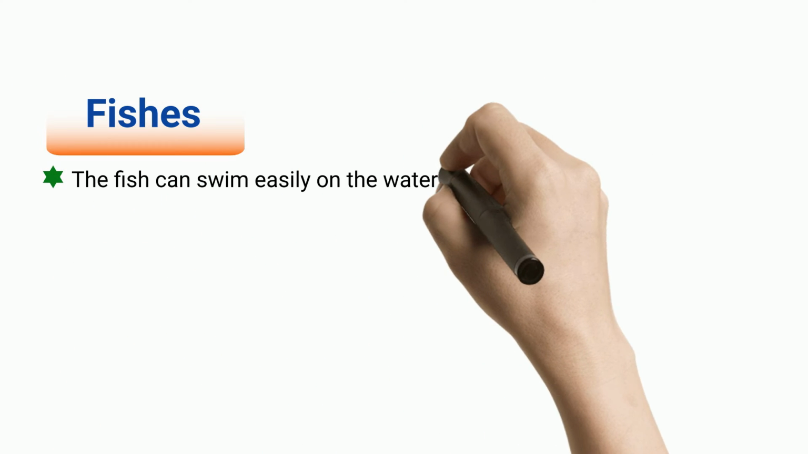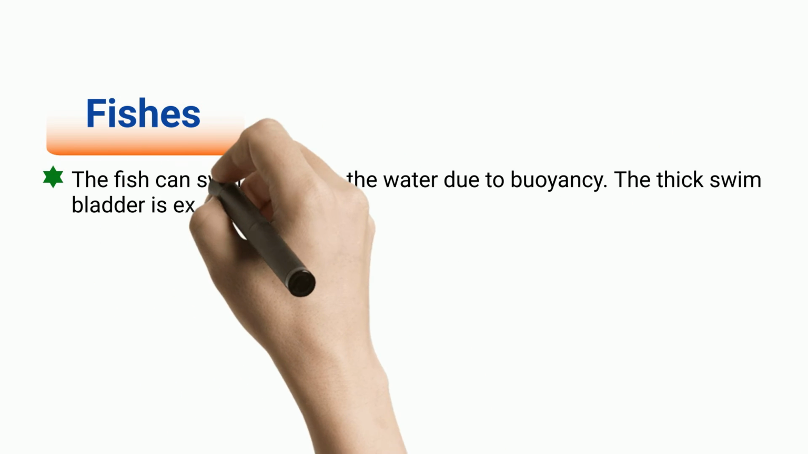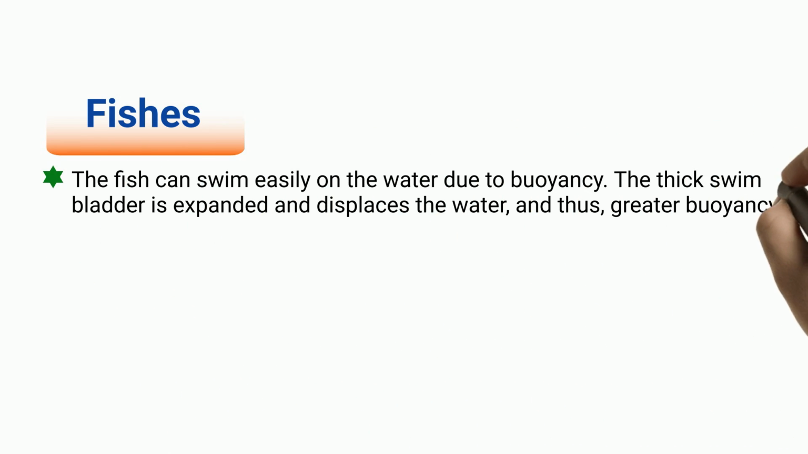Fishes. The fish can swim easily on the water due to buoyancy. The thick swim bladder is expanded and displaces the water, and thus, greater buoyancy is exerted.